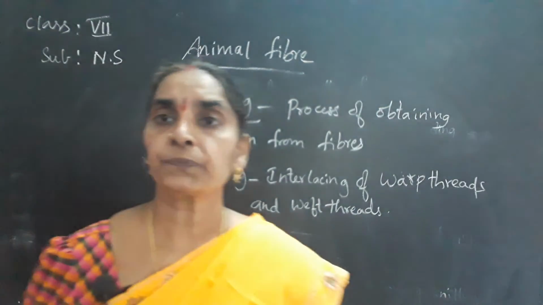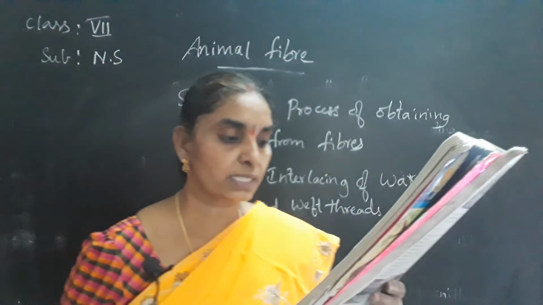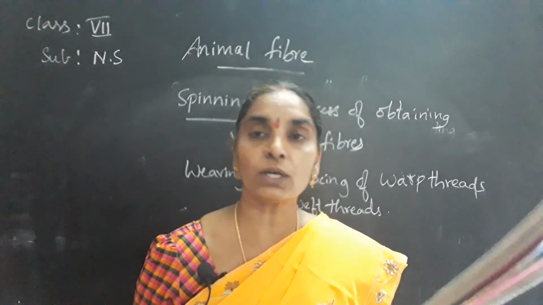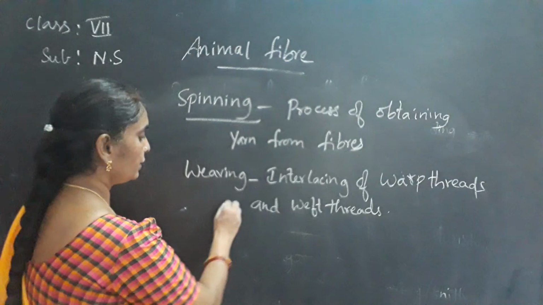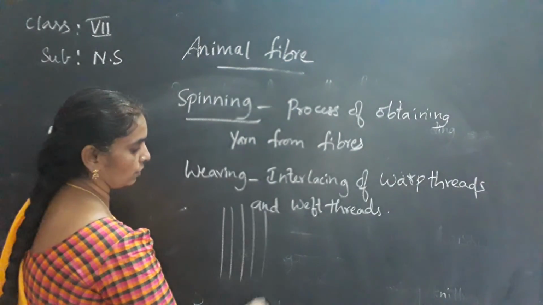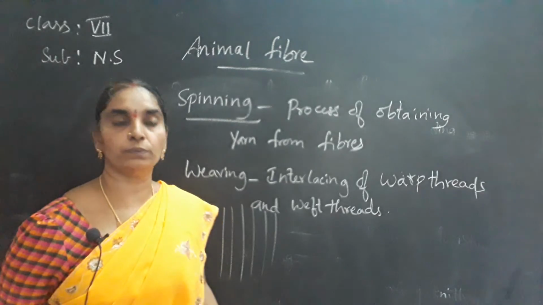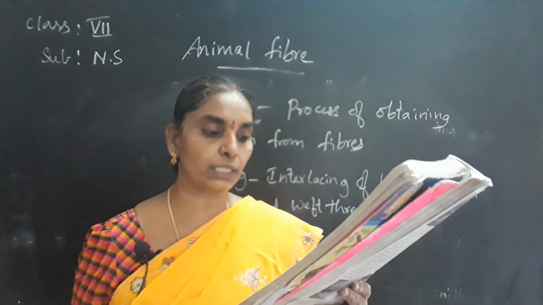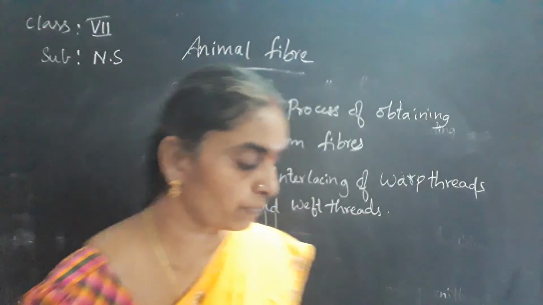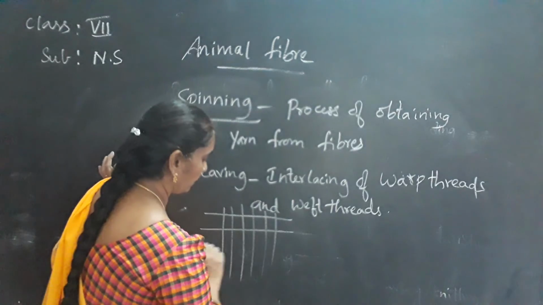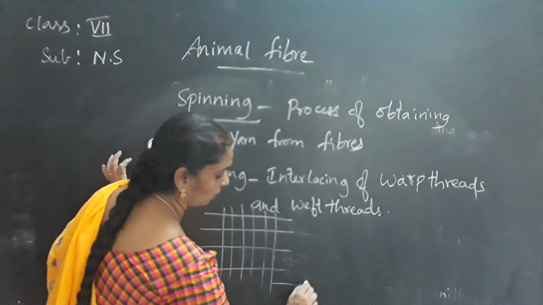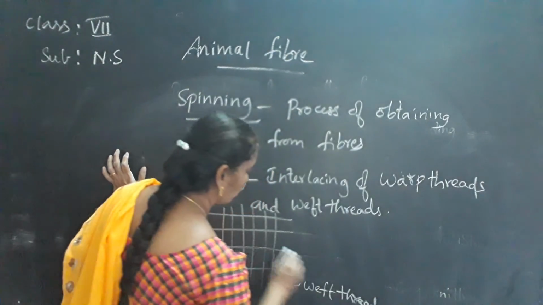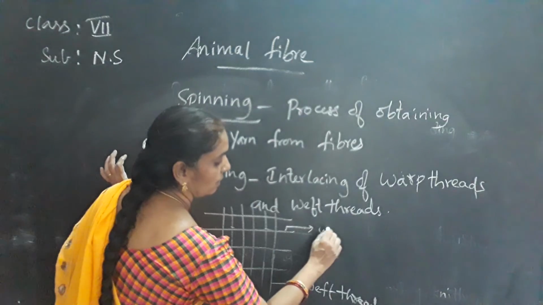Okay, children. So, woolen fabrics are stretched from top of the loom to the bottom, and these are called the warp threads. As I said earlier, top to bottom, which are fitted over the loom, are called warp threads. And the horizontal threads, the threads that go side to side, are called weft threads.